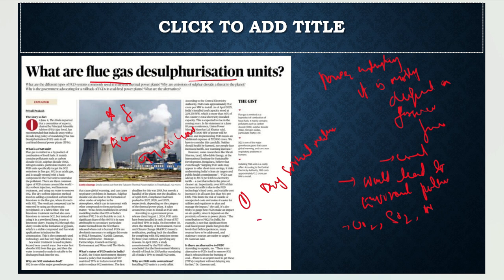Then the second method is wet limestone treatment. It is the second method in which gypsum is formed. After that it is used in cement, and salinity treatment is done to it. After that, the third method is using seawater treatment. These are the three methods which have been used.